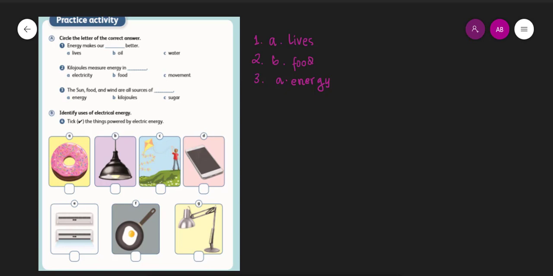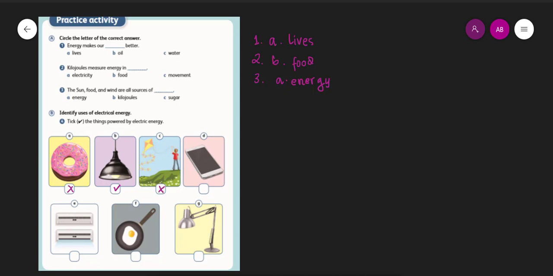Okay, now let's see section B. Identify uses of electrical energy. Tick the things that are powered by electric energy. Okay, you can see this one is donuts. Do you need electricity for a donut? No. Okay, you can cross it. How about the light? Of course, you tick it. How about the kite?